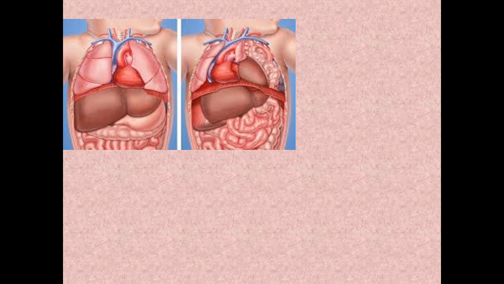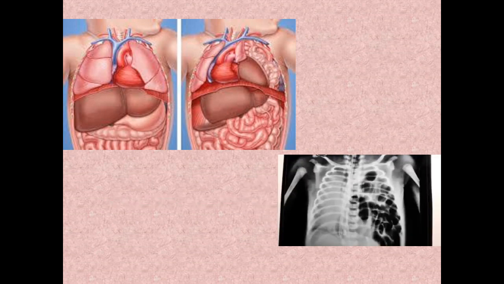If you push too much air into the gastrointestinal tract, even that expands, and when that expands, it compromises your lungs. That is the reason it is contraindicated in congenital diaphragmatic hernia. This is an X-ray picture showing congenital diaphragmatic hernia. If you take an X-ray, you'll see that the bowel loops are in the thorax.